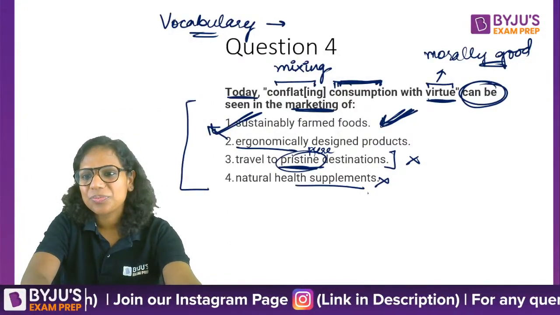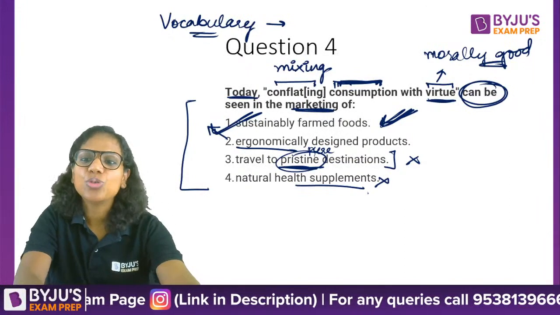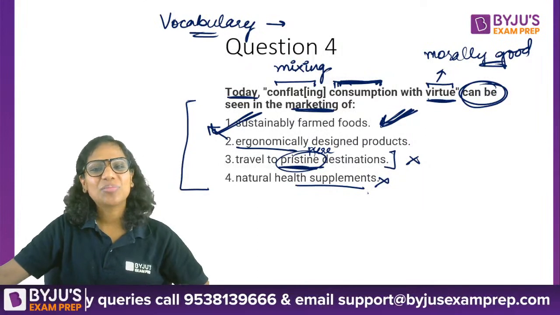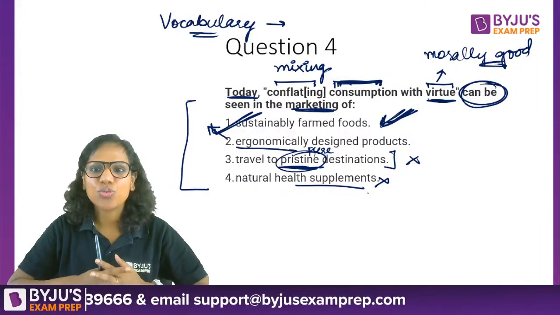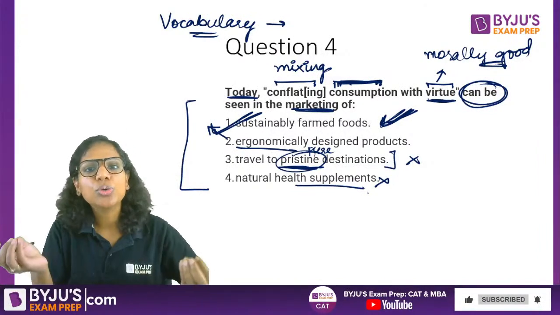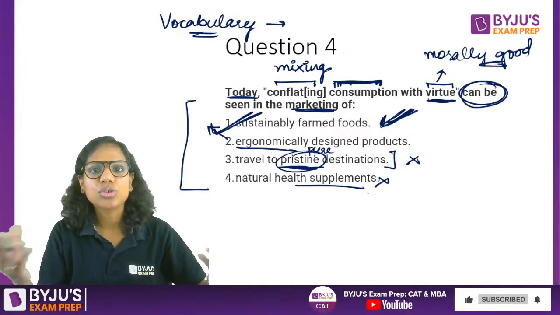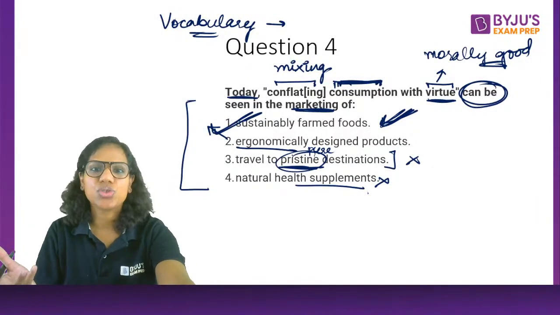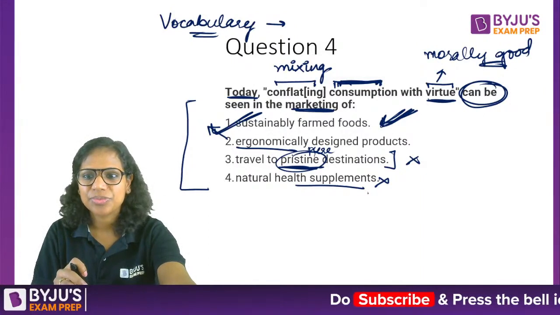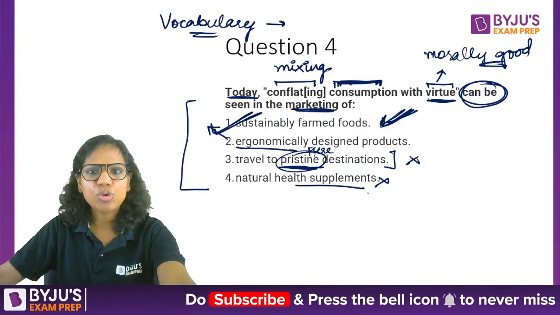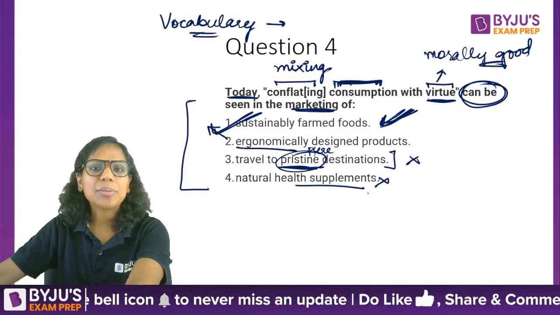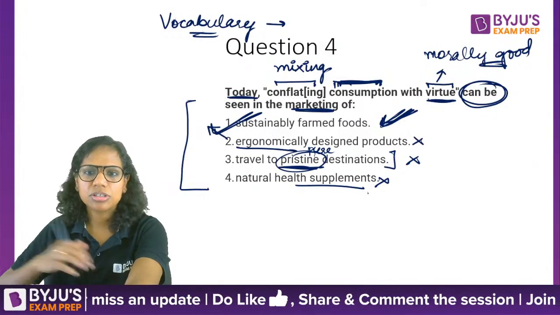All right. No, consumption does not necessarily have to be food. Consumption can be the consumption of anything. For instance, when you buy clothes for yourself, consumption is not equal to eating. It simply means you are using those clothes, right? You are the end user. That's what makes you a consumer, not eating something. Yes, ergonomically means more efficiency in work. So, where was that mentioned? We just talked about food, apparel, and ecotourism. This was also not mentioned.